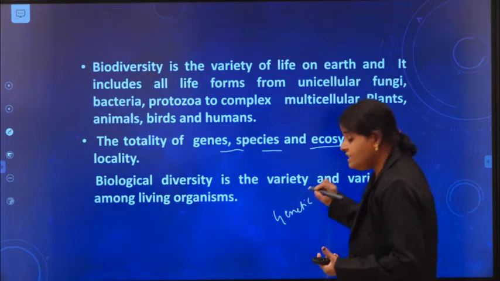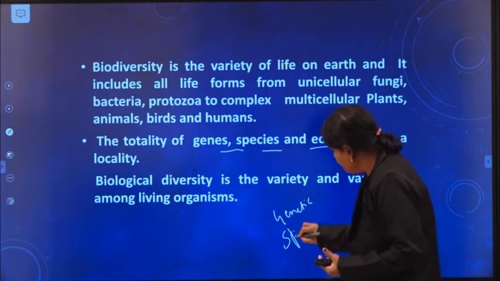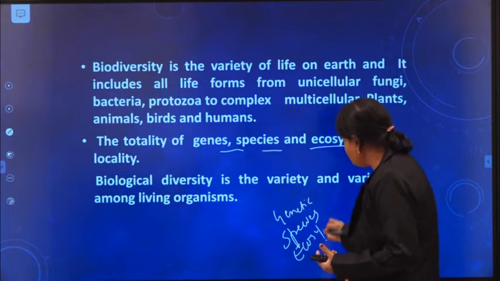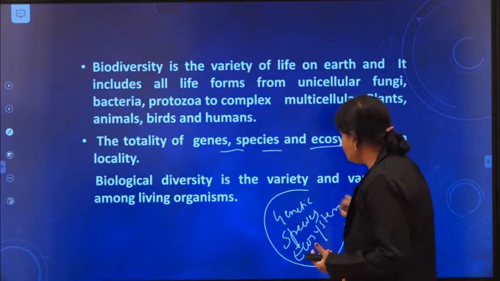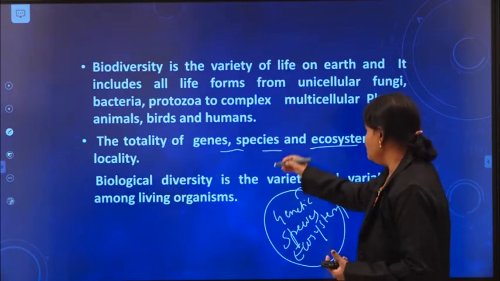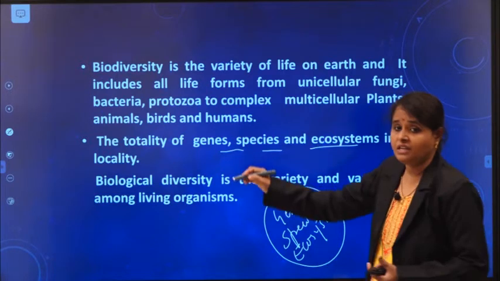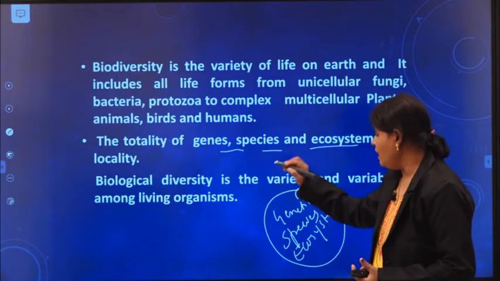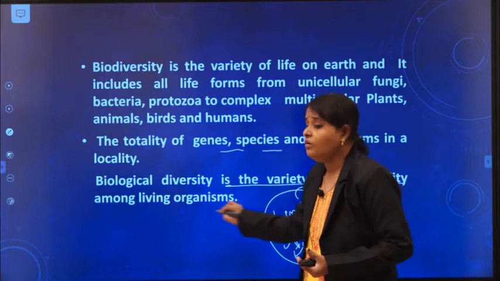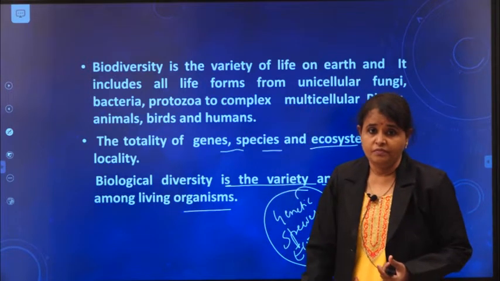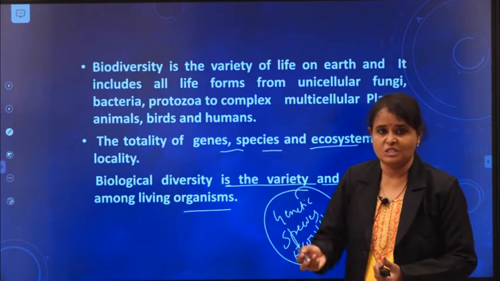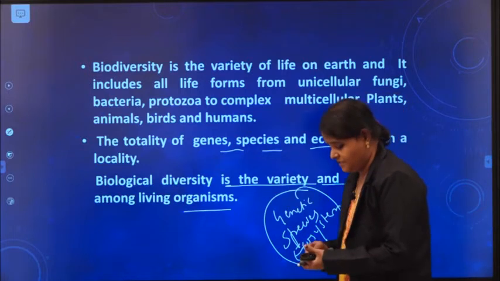What is that? Genetic diversity, species diversity, ecosystem diversity. All these together equal biodiversity. So that's why the totality of genes, species and ecosystems in a locality is biodiversity. Now this is also the definition: it is the variety and variability among living organisms. Variety of life and variability within the same species or between different species. Okay, that is biodiversity.